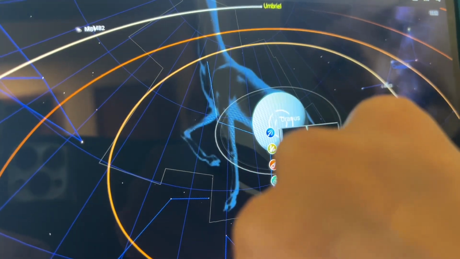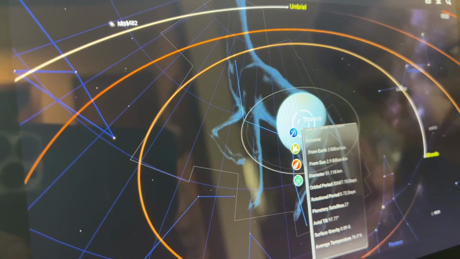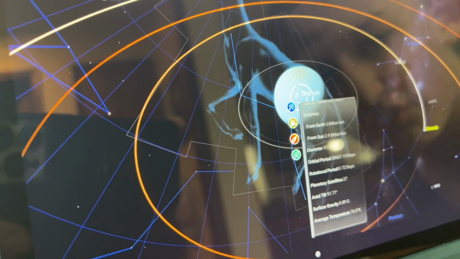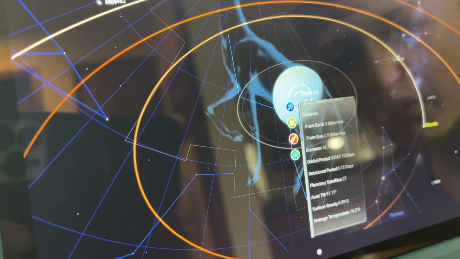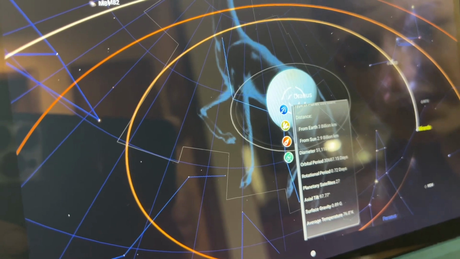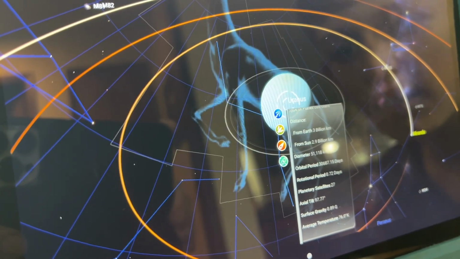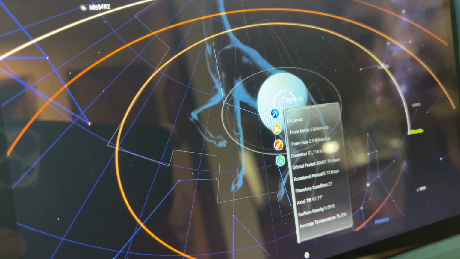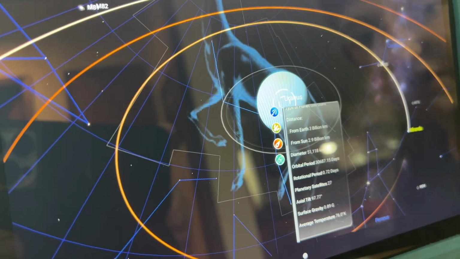Okay, so it's a gas giant, just like all the outer planets, I think. From Earth, it's 3 billion kilometers. From the Sun, it's 2.9 billion kilometers. I don't know how it isn't actually 3 billion, of how the Earth and Sun is that way.